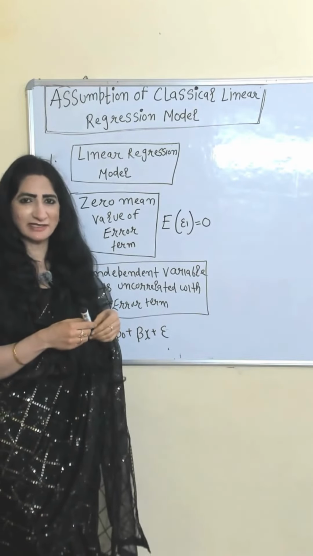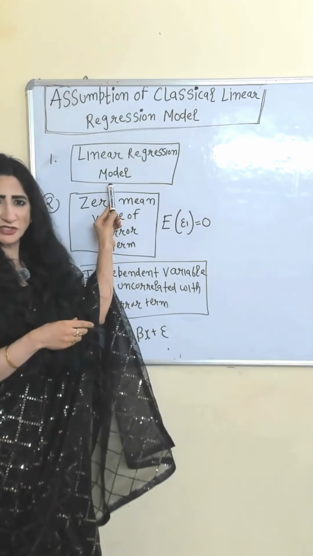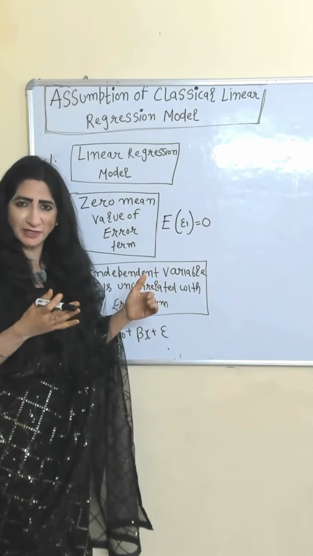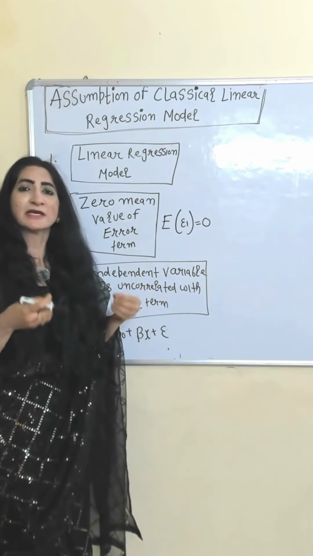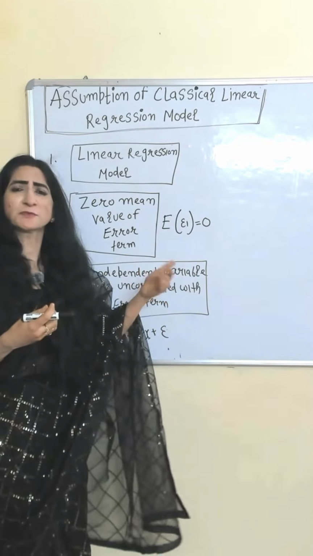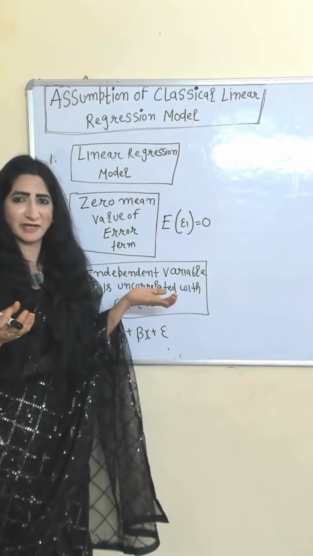Assumptions of classical linear regression model. Linear regression model: dependent variable is a linear function of independent variable, parameters and error term. That means dependent variable will change at a constant rate with respect to change in independent variable or parameter.